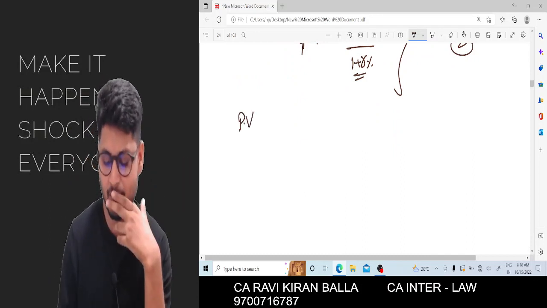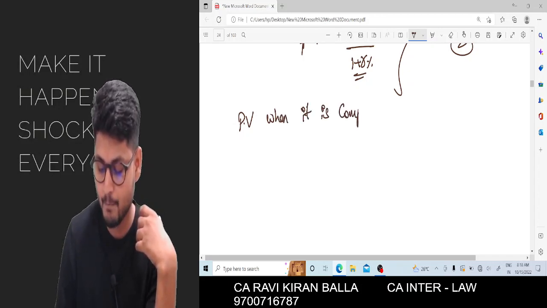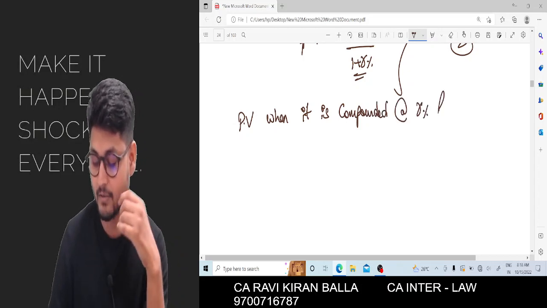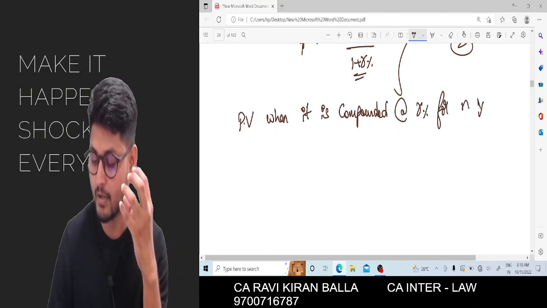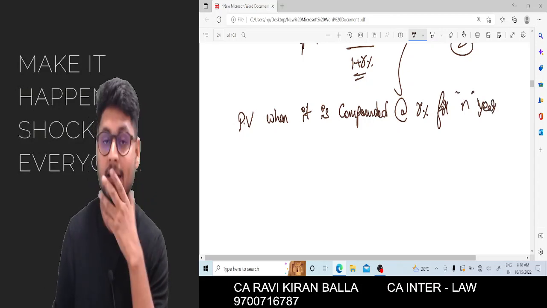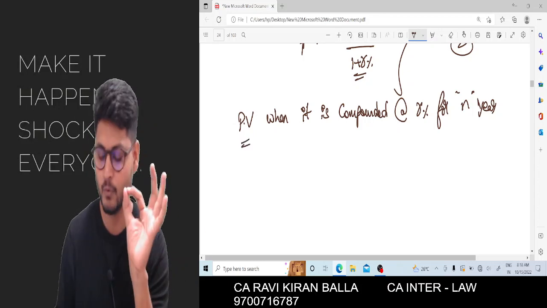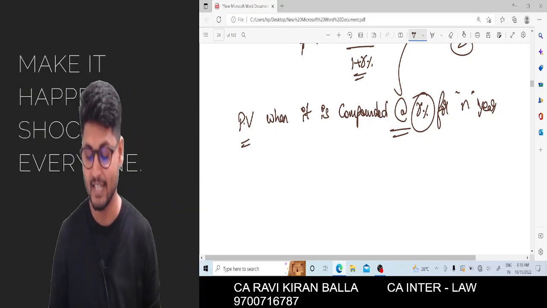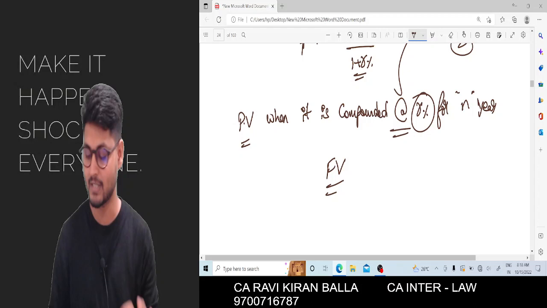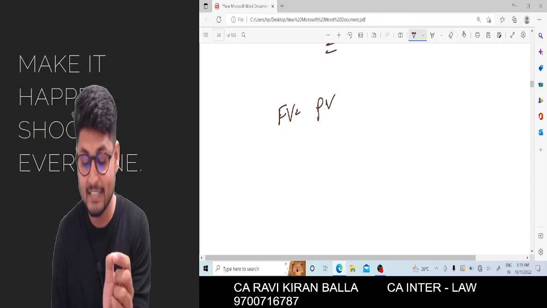Present value when it is compounded at r percentage for a given period of n number of years, it may be 1, 2, 3 or more than 10, 15, 20, anything. Present value when it is compounded at r percentage for n number of years, it gives you what? Future value.